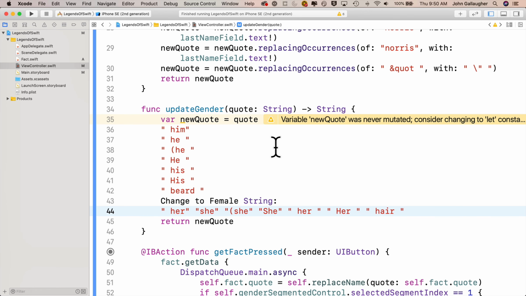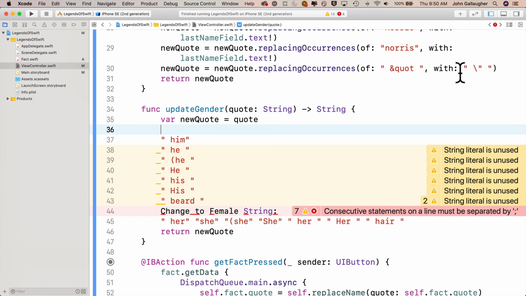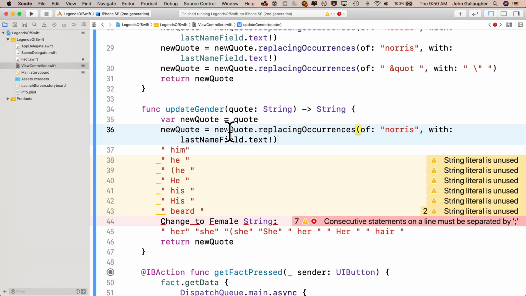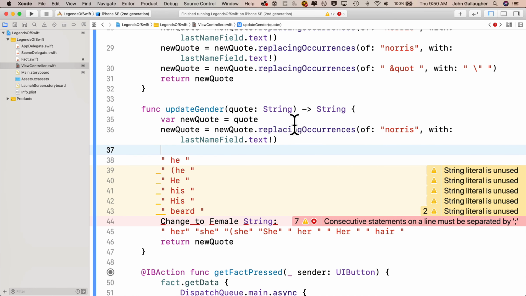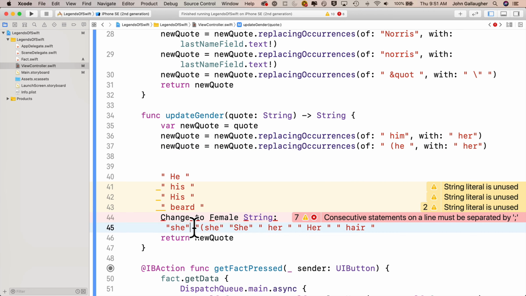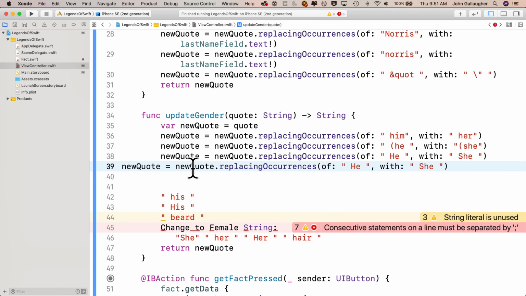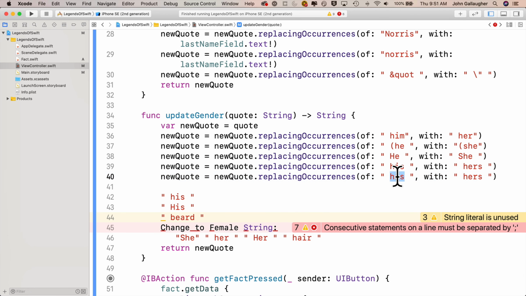Then I'll make a space right under var newQuote equals quote, and I'll go up into the function above, and I'm going to copy one of my replacingOccurrences lines with Command C. I'm going to paste it down below. And for this first one, what I'll do is I'll replace space, lowercase him, with space, lowercase her. And the rest of this is going to be the same, so I'll just speed it up. The lines are identical, but I'll replace parens he with parens she, capital He with capital She, lowercase his with lowercase hers, capital His with capital Hers, beard with hair.